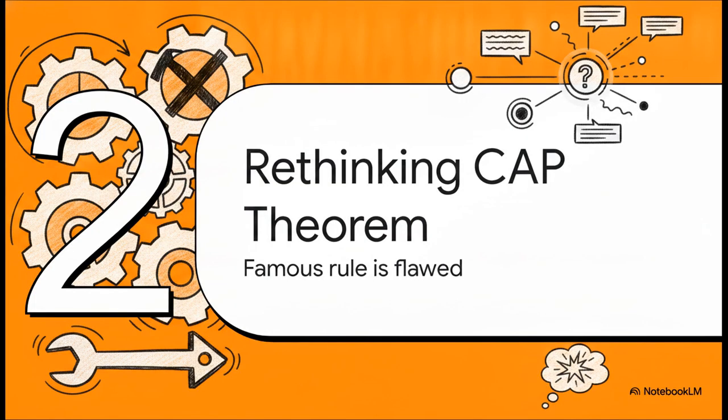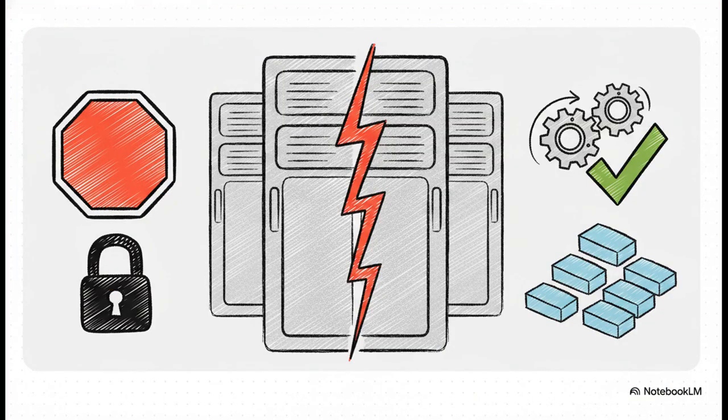Moving on to Section 2, rethinking the CAP theorem, and why this famous rule is actually kind of flawed. Look, if you've been around system design at all, you've probably heard of the CAP theorem. It presents this classic, dramatic trade-off. If the network between your database nodes breaks, which is called a network partition, you are forced to make a choice. Do you choose CP, meaning you halt the system and return errors to ensure strict linearizable accuracy? Or do you go with AP, keeping the system available to process requests independently, but totally abandoning linearizability for eventual consistency?